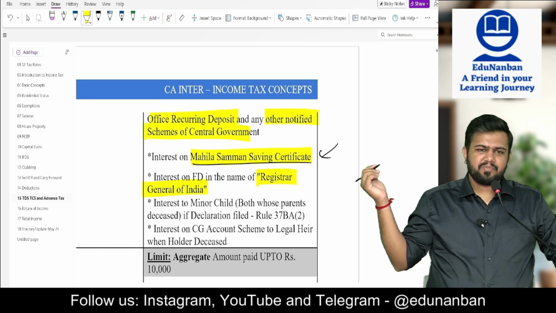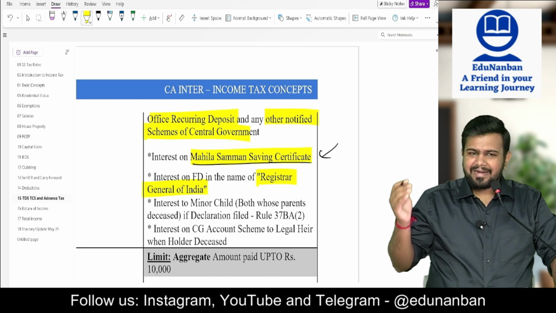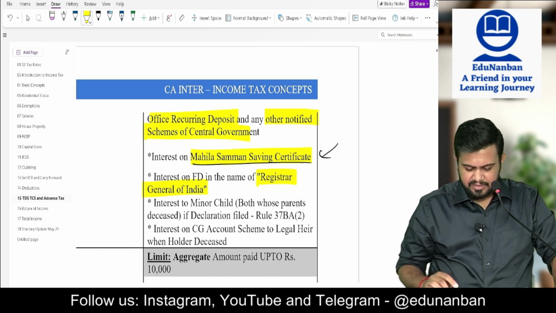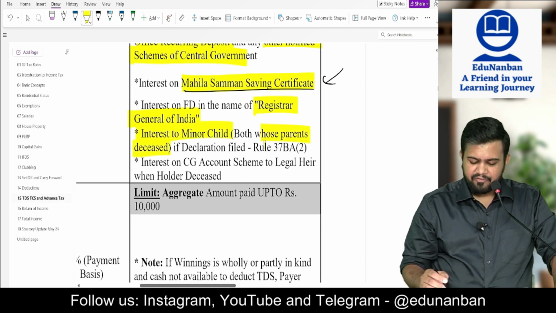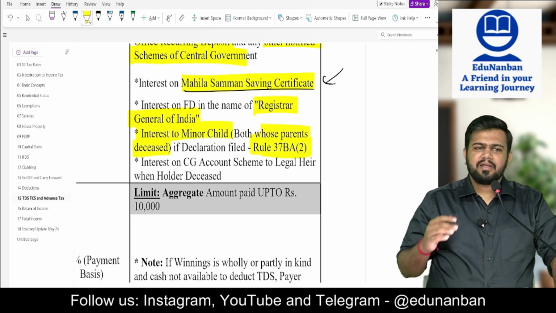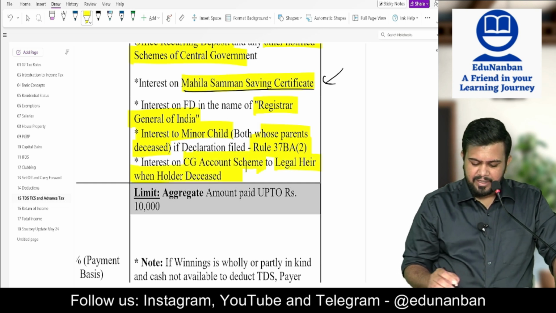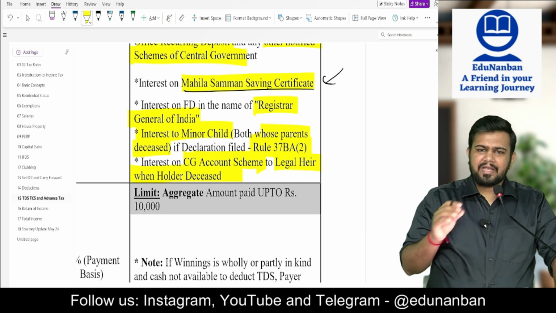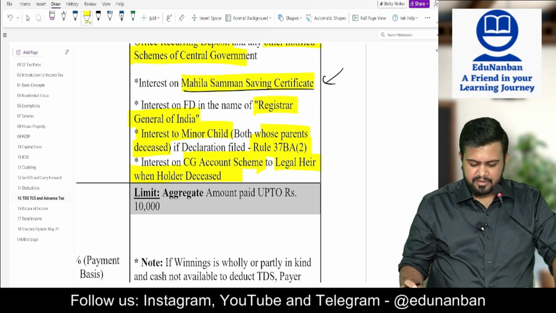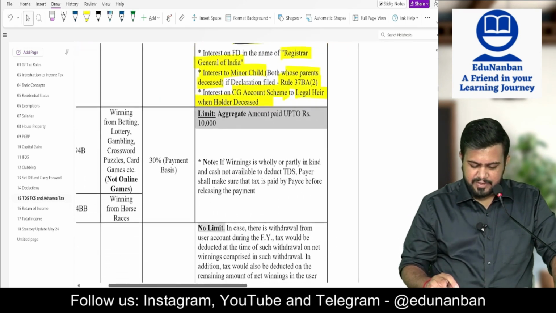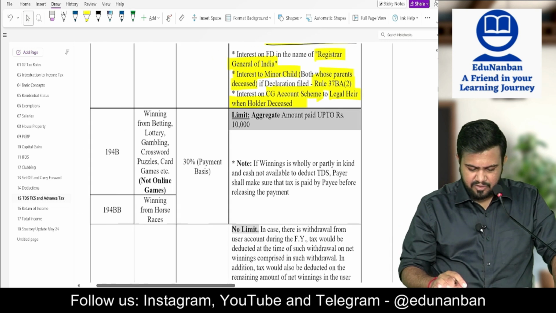So now exemption has been brought 4-5 years back. If interest on FD is in the name of Registrar General of India, no need to deduct the TDS. Next, interest to minor child, both whose parents are deceased, if declaration is filed under Rule 37BA, no need to deduct the TDS. Interest on capital gain account scheme to legal heir when the holder is deceased, no need to deduct the TDS. All special points. 2-3 times you go through this provision, then if it comes in examination you will be able to handle, don't worry.